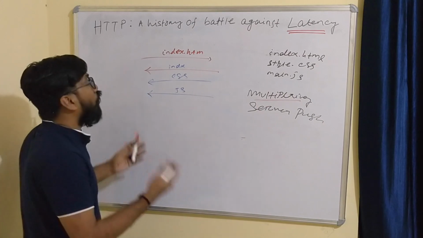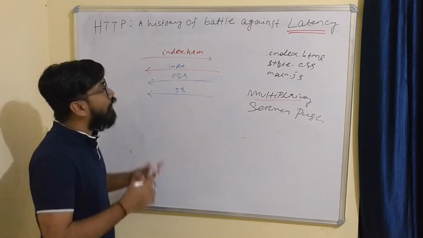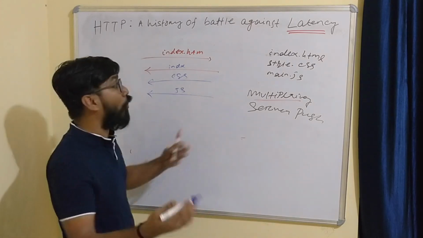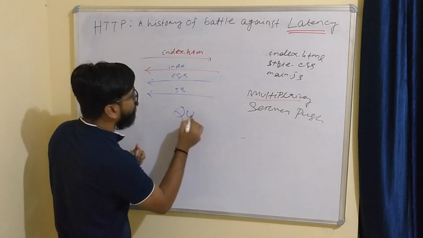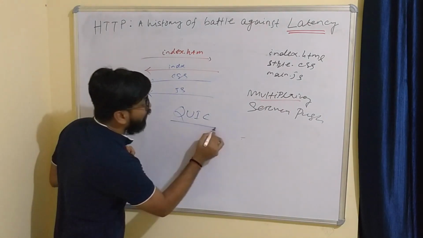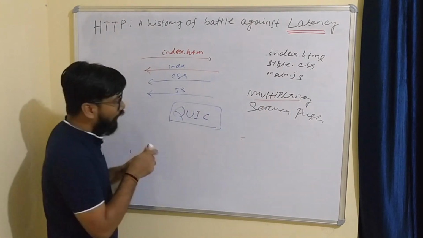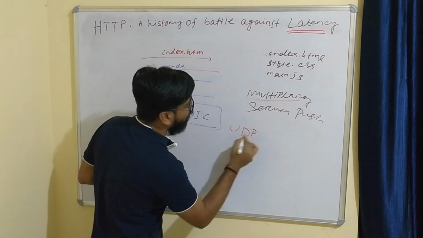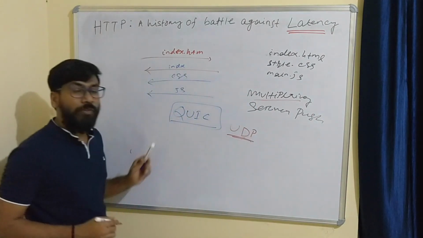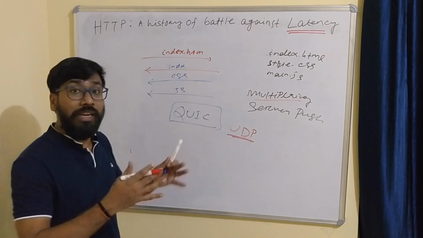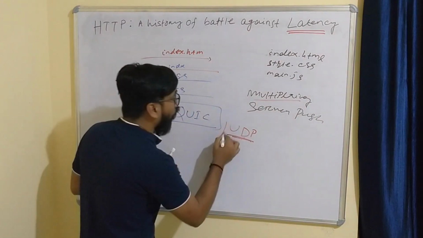Okay, so let's discuss how the HTTP 3 protocol, QUIC, works. But there is another thing here, UDP. QUIC is over UDP. Is UDP reliable? Because you know TCP and UDP have a lot of differences.